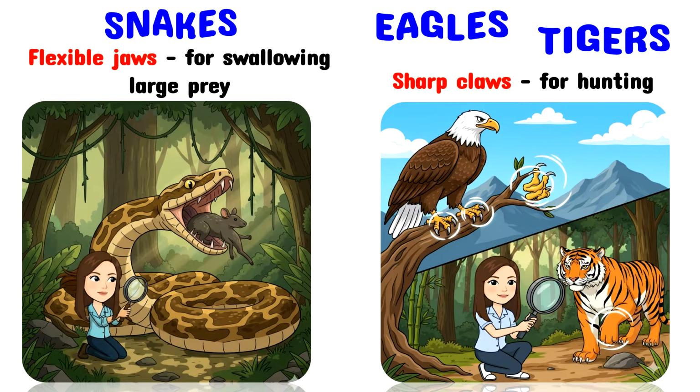Some animals, such as snakes, have specialized jaws that allow them to eat prey larger than themselves. Snakes can open their mouths both up and down and side to side. Their bottom jaws are not fixed and connected. Instead, stretching muscles hold them together, enabling the jaws to spread wide open. Eagles and tigers have sharp claws for hunting.